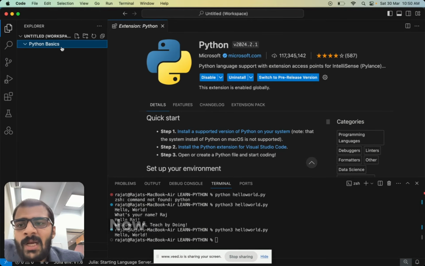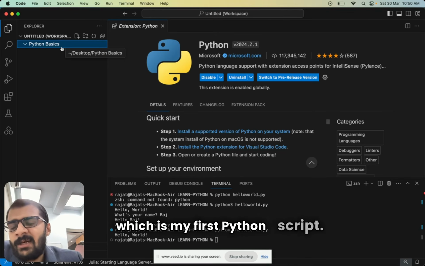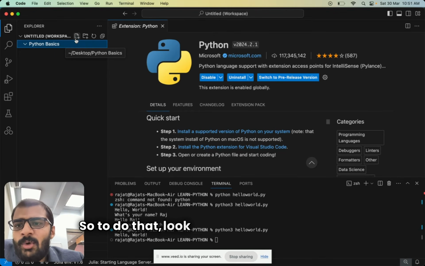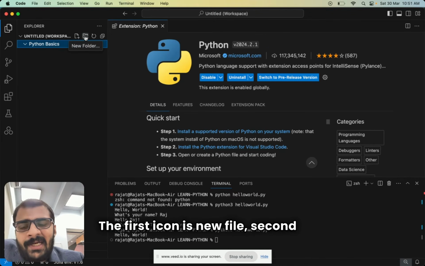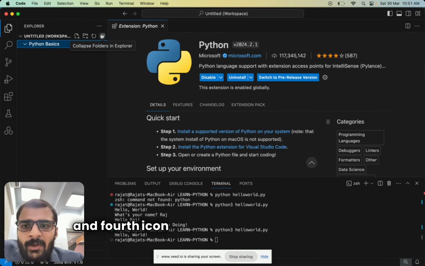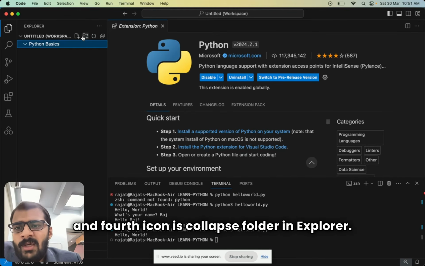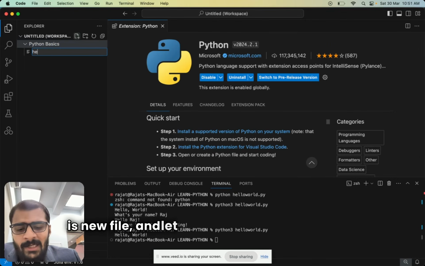Within this folder, now I will create a .py file, which is my first Python script. So to do that, look at these four icons here. The first icon is new file, second icon is new folder, third icon is refresh explorer, and fourth icon is collapse folder in explorer. So let me click on the first icon here, which is new file, and let me type hello world.py.